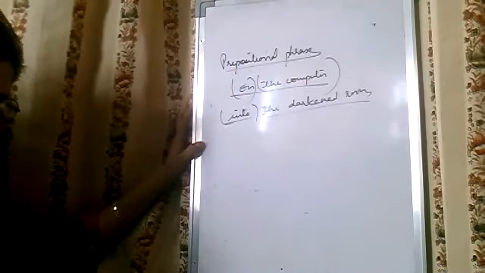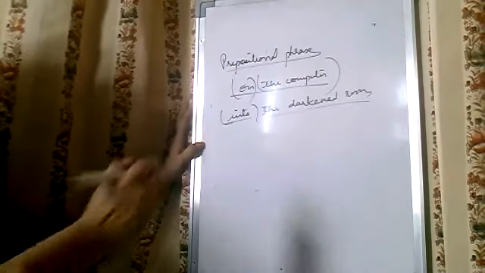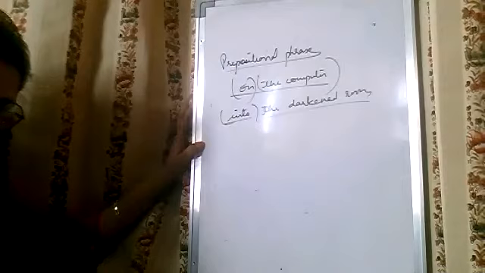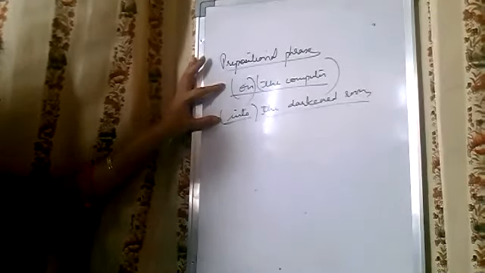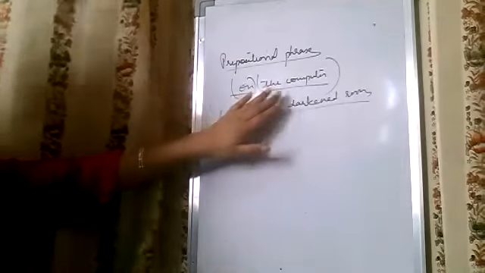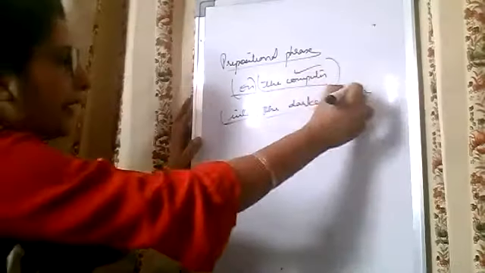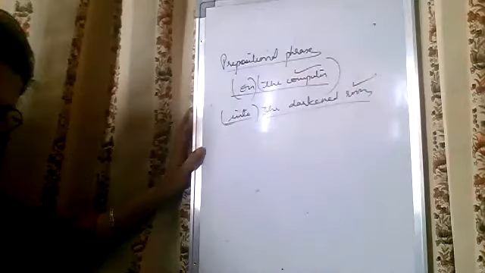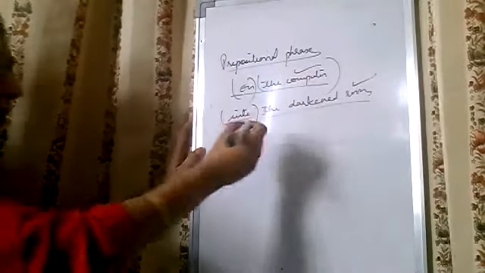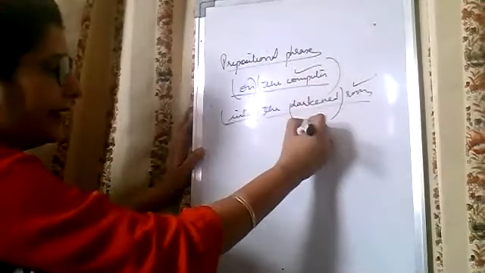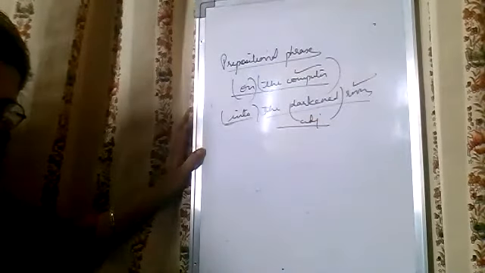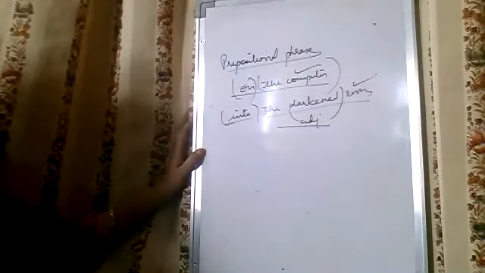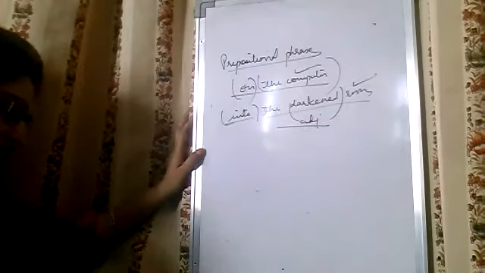A prepositional phrase always contains a preposition and its object. Here it is computer and here it is room. It can include an adjective, like darkened room, or an adverb associated with it.